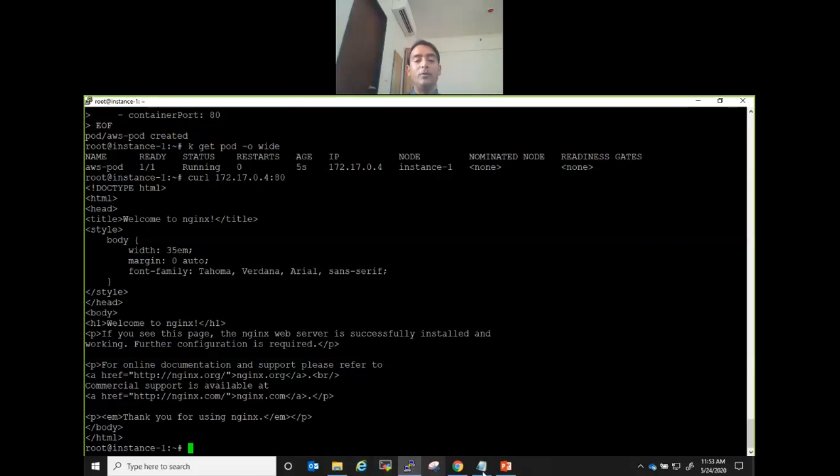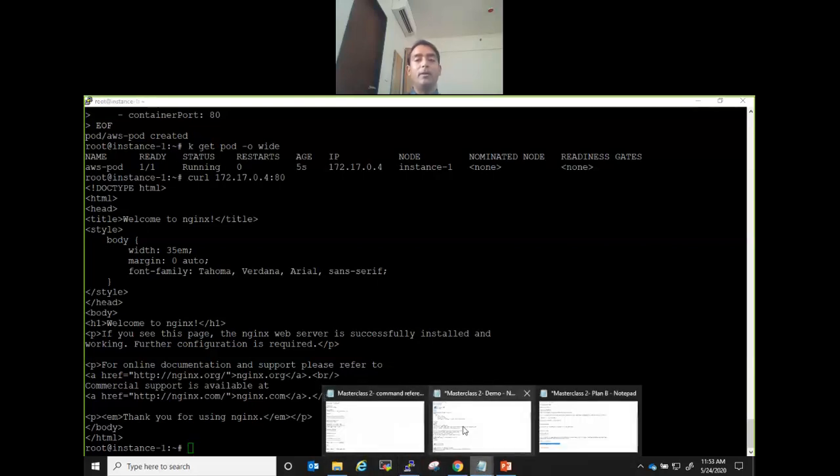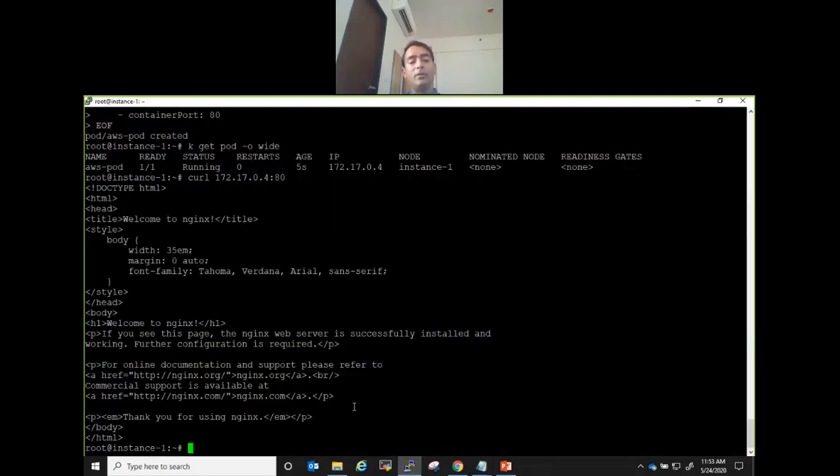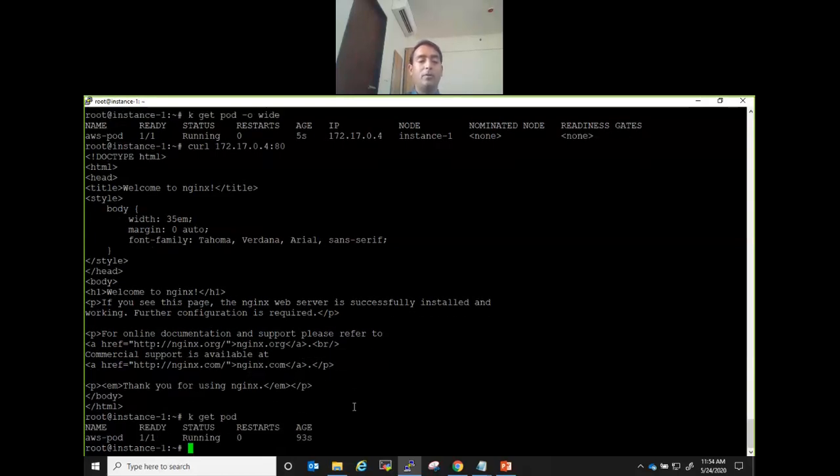Now, I want to change this default page to something meaningful. What can I do? We can log in inside the pod. How do we log in? We run kubectl; whenever I type k, assume it is kubectl because that is a shortcut. So k exec -it, and what I want to run is a shell prompt there.